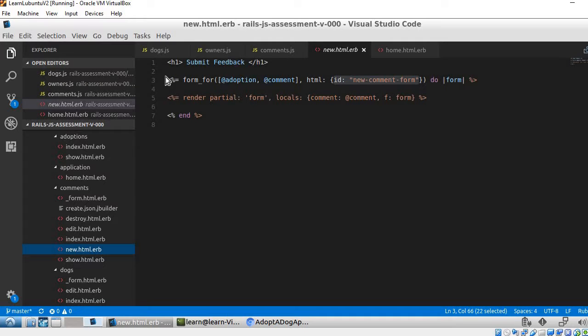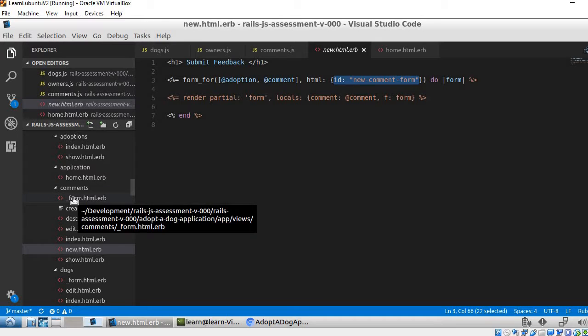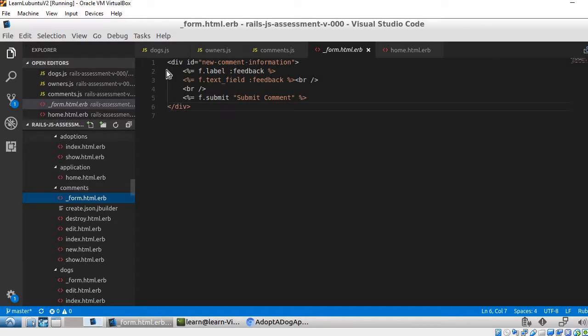We can see the beginning of the form. This is the ID here. And the rest of the form is rendered with a partial. We click on the partial here. We see the HTML div element, which also has its own ID, and the rest of the form that is listed here.